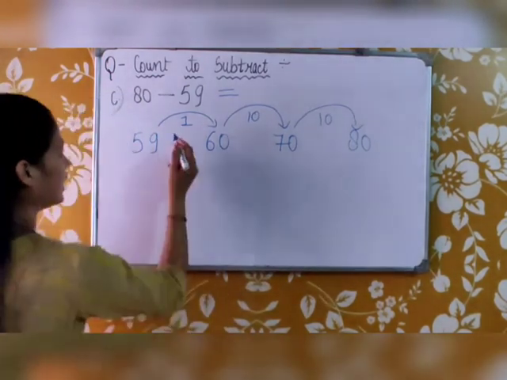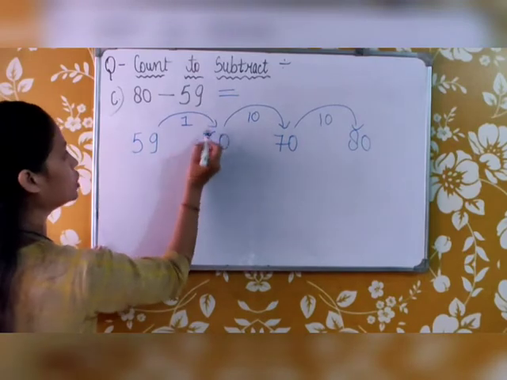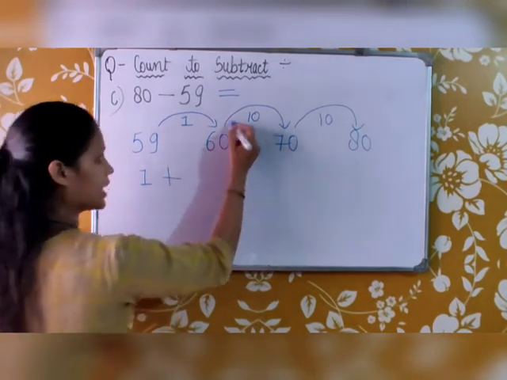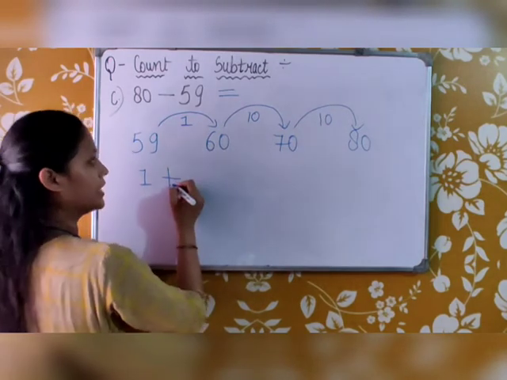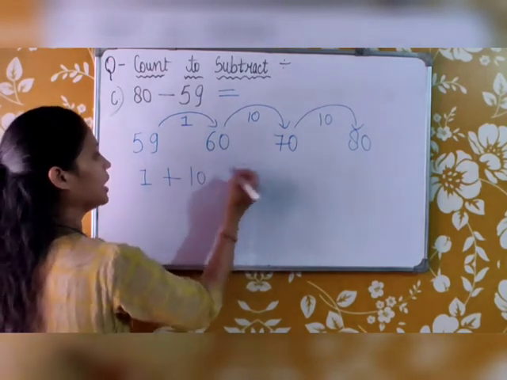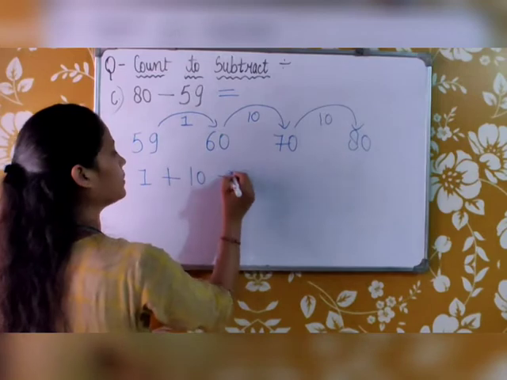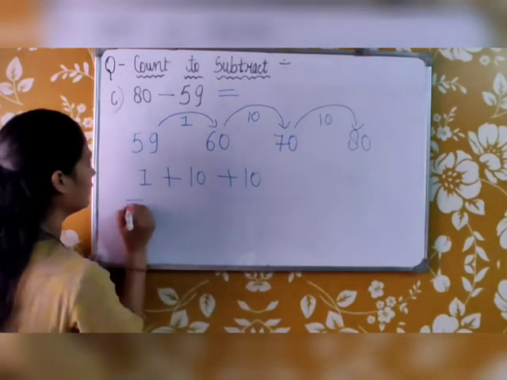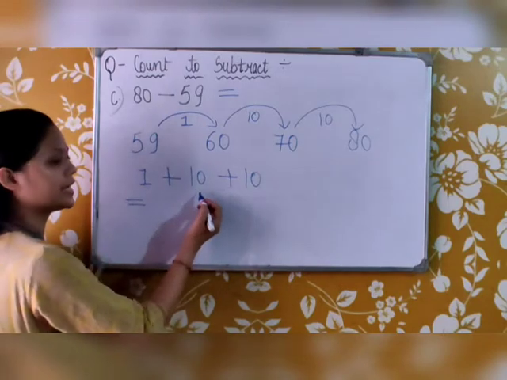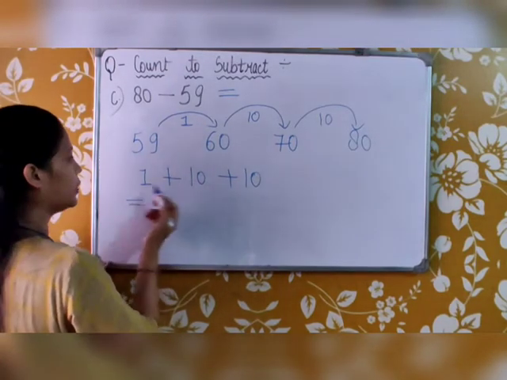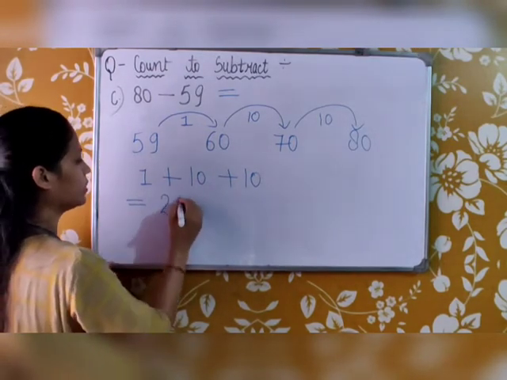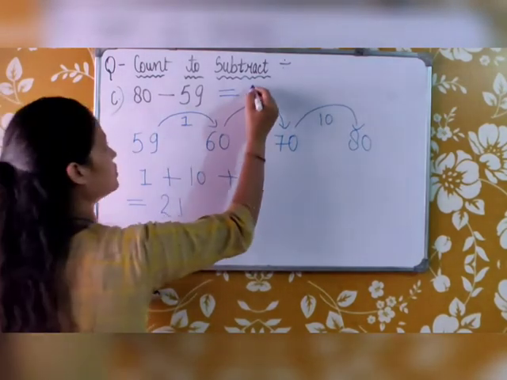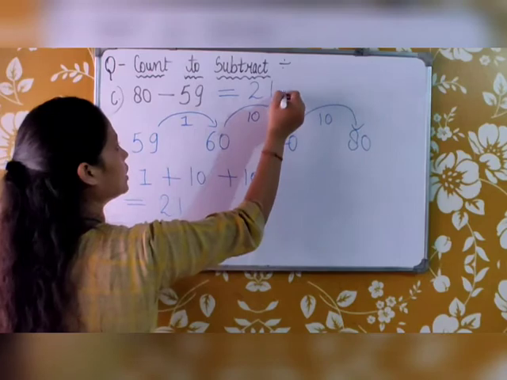Like we have done forward jumping, so I will add 1, then plus, again forward jumping, so I have written plus, then 10, again forward jumping, then again plus 10. So the answer will be 10 plus 10 is 20, and 20 plus 1 is 21. So 80 minus 59, the answer will be 21.